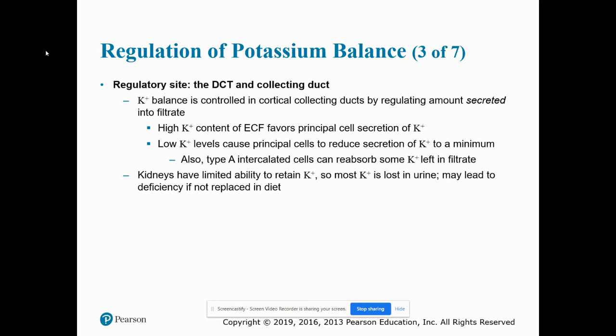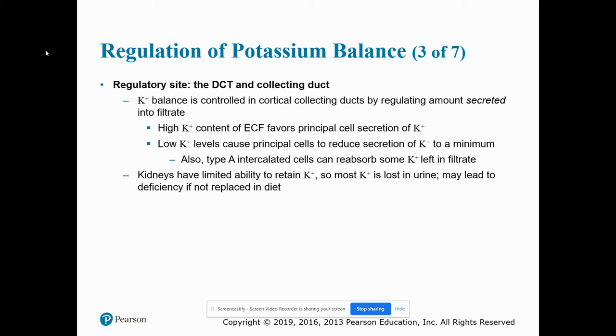The regulatory site is going to be the distal convoluted tubule and the collecting duct, and potassium balance is controlled in the cortical collecting ducts by regulating the amount that is secreted into the filtrate. High potassium content of extracellular fluid will favor principal cell secretion of potassium. So when potassium levels are high, secretion is favored. When potassium levels are low, the principal cells will reduce secretion to a minimum. In addition, type A intercalated cells can reabsorb some potassium that's left in the filtrate.